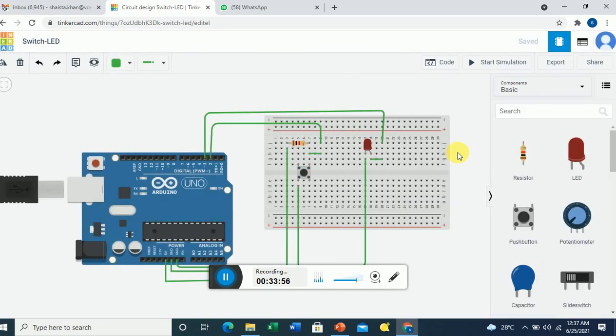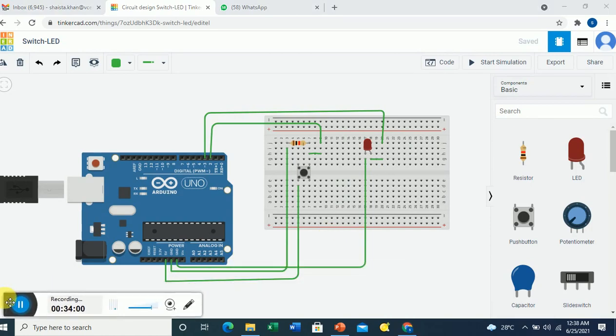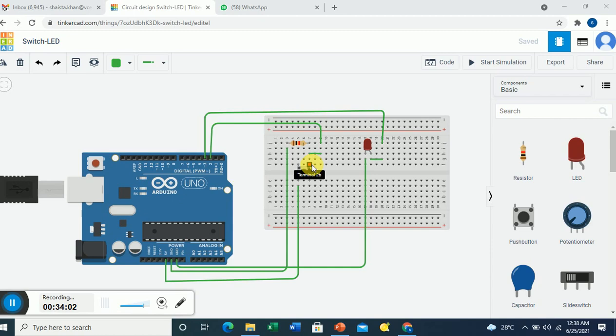Now here you can see I have done the connection. The LED anode is connected at pin number 3, and the cathode is connected to ground.